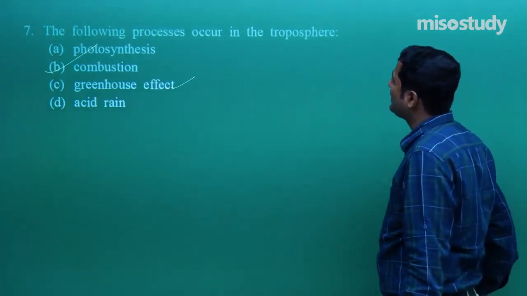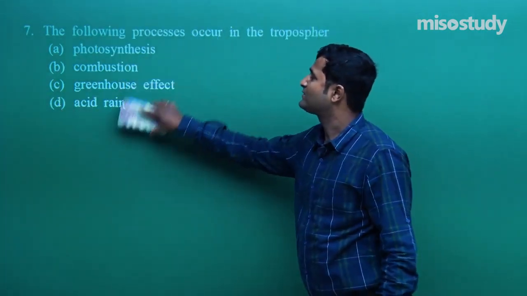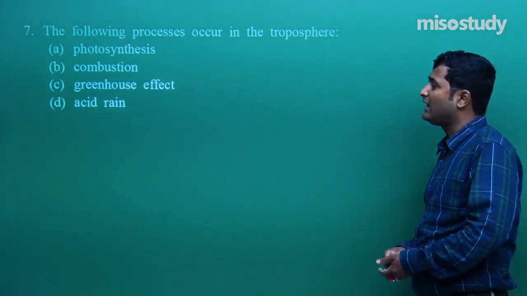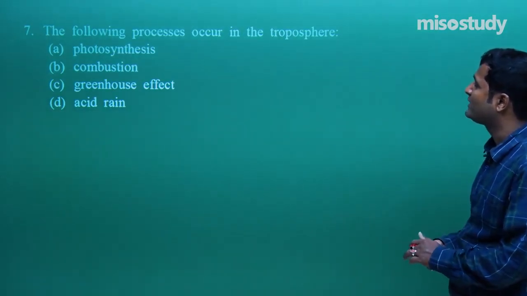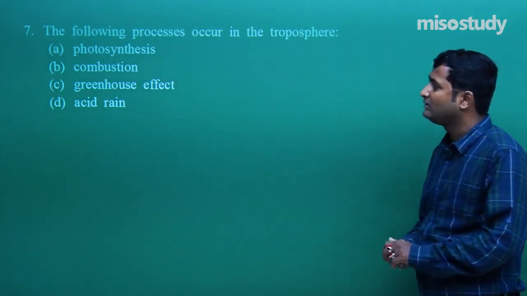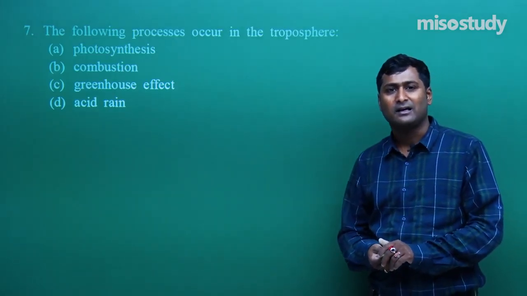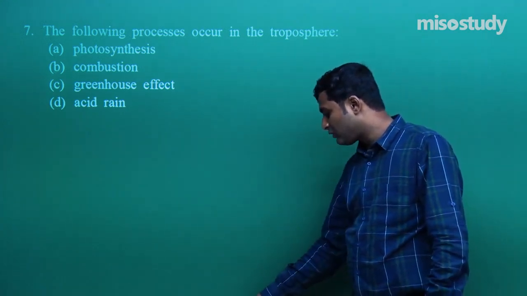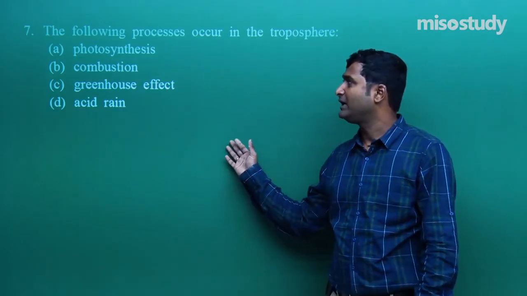The following process occur in troposphere. Which process occurs in troposphere? Tell me friend, it's your turn. I am giving you a few seconds. The following processes occur in troposphere: photosynthesis, combustion, greenhouse effect, or acid rain. Clear to you friend? I am giving you a few seconds to think of it. It is one of the best questions. Look at what I am telling. Think on it.